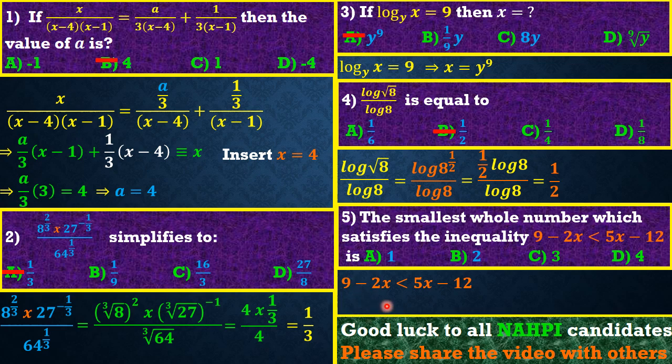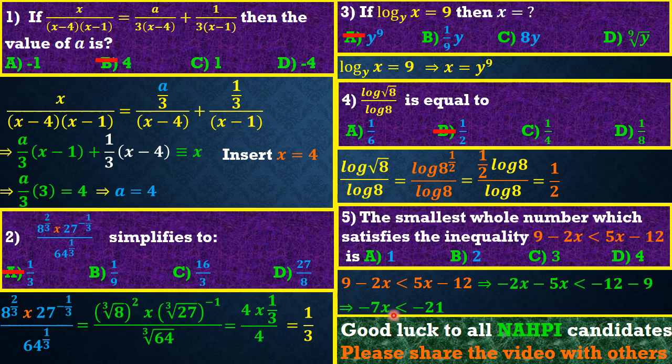Now let's go ahead and solve, friends. We are going to carry all the terms that have x to the left hand side, all the terms that do not have x to the right hand side. If we do that, we are going to have minus 2x minus 5x less than minus 12 minus 9. So friends, what is minus 2x minus 5x? Of course, it is minus 7x. Then this way, we have minus 21. It is less than that.